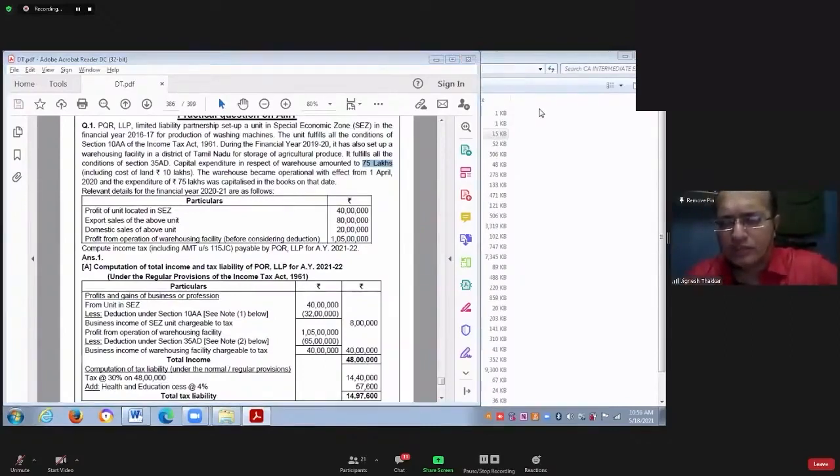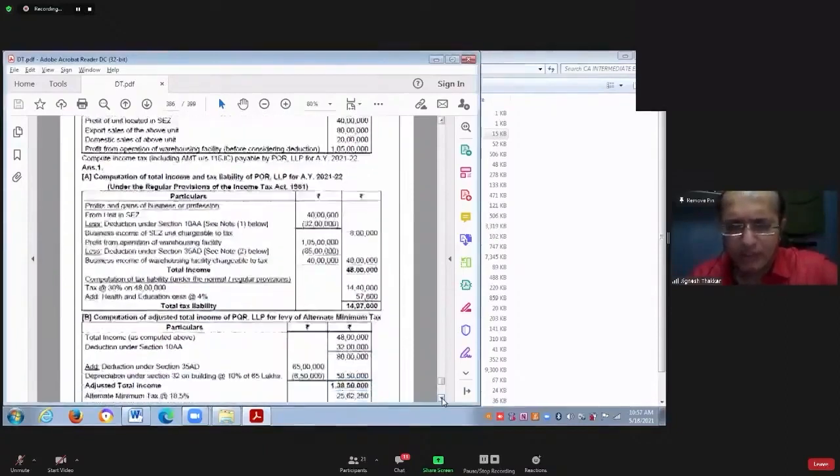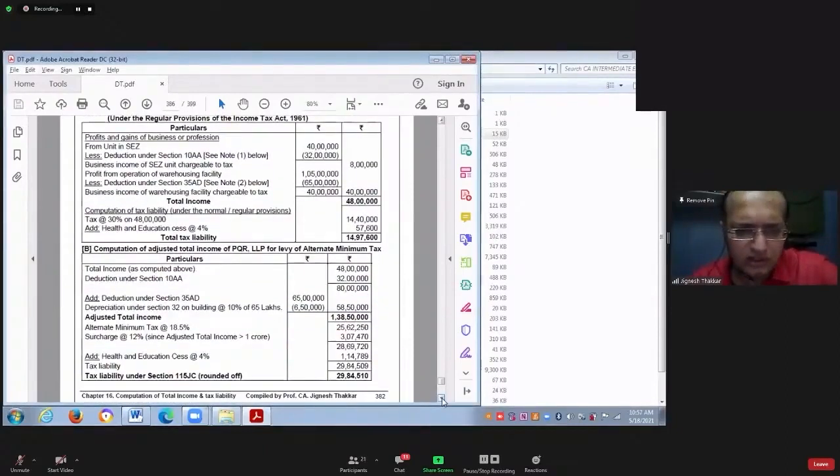From 145 lakhs, you should deduct 6.5 lakhs. That will be how much? 138.5 lakhs. Yes or no? Yes. Everyone have understood this?